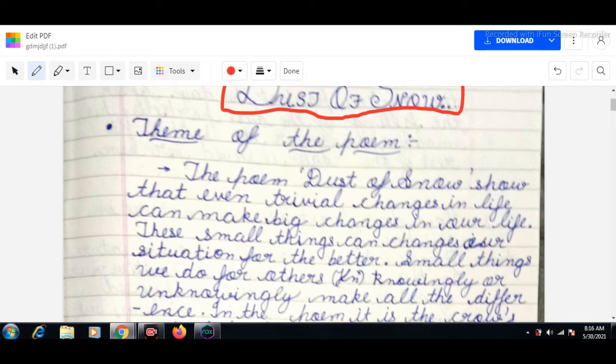and in everything in our life. So basically the theme of the poem is the small things, like the dust of snow in this poem. The dust of snow from the hemlock tree is dropped on the poet, and the mood of the poet is changed and his day is saved. So just like that, the poet wants to say that small things can make the biggest changes in your life. The smallest thing can change our situation for the better.